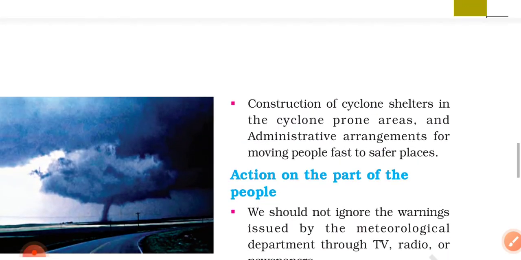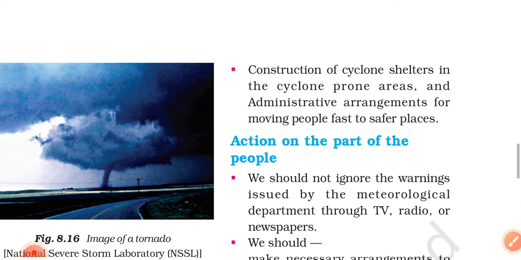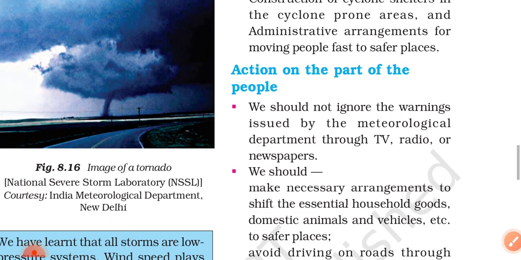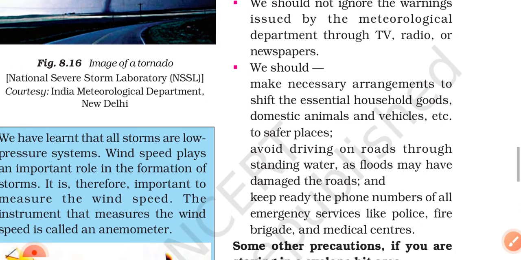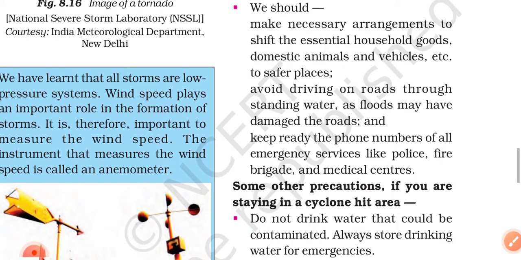Construction of cyclone shelters in the cyclone prone area and administrative arrangement for moving people fast to a safer place. Action on the part of the people. We should not ignore the warning issued by the meteorological department through TV, radio, or newspaper. We should make necessary arrangements to shift the essential household goods, domestic animals, and vehicles etc. to a safer place. Avoid driving on roads through standing water, as flood may have damaged the road, and keep ready the phone numbers of all emergency services like police, fire brigade, and medical centers.